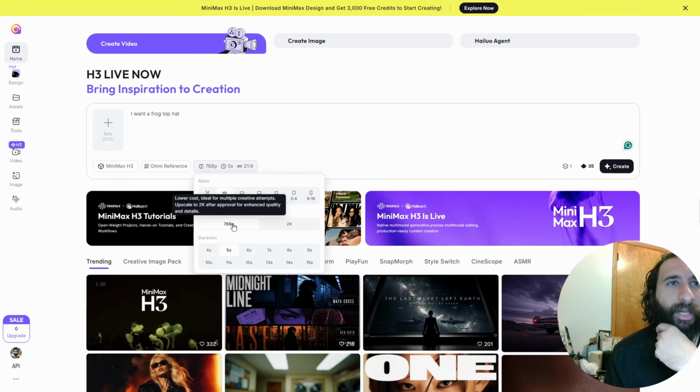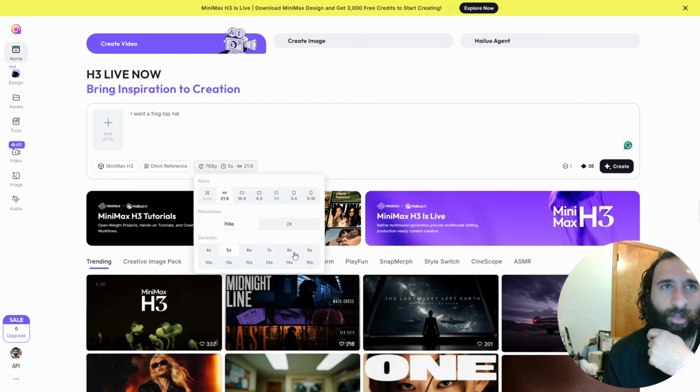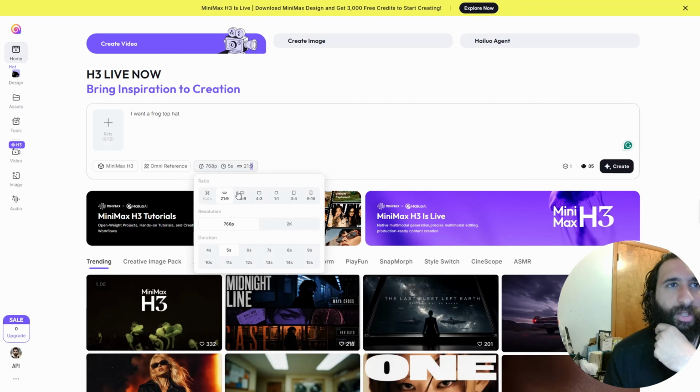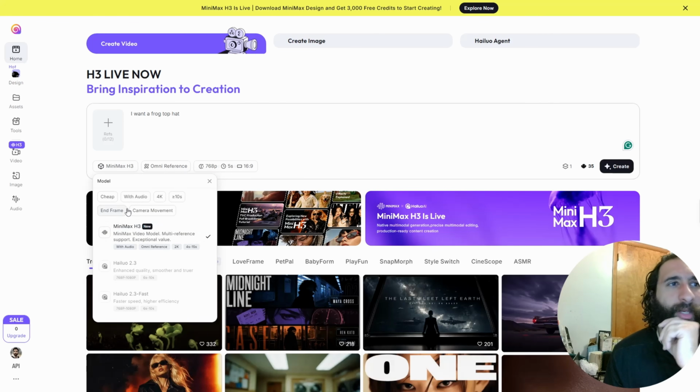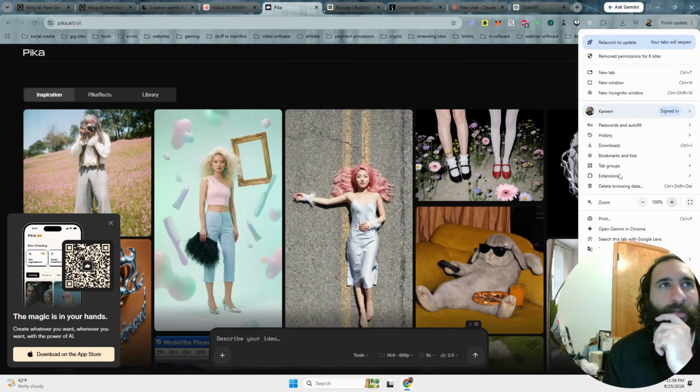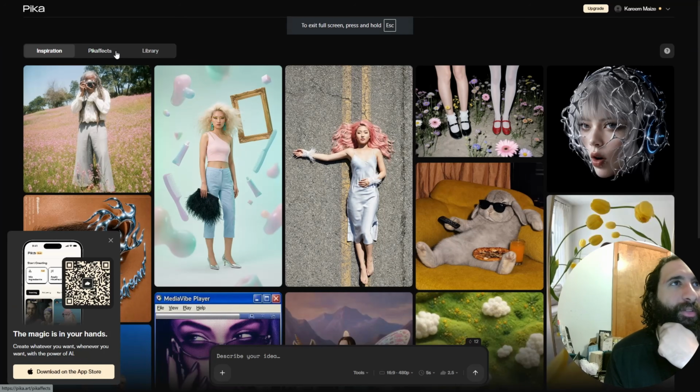You want to also pick a resolution, duration, all that fun stuff, a ratio. You can pick what you want from MiniMax, how it's going to look, and you're good to go. So that is Hailuo.